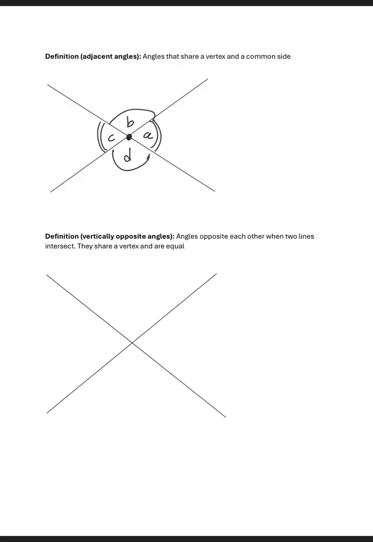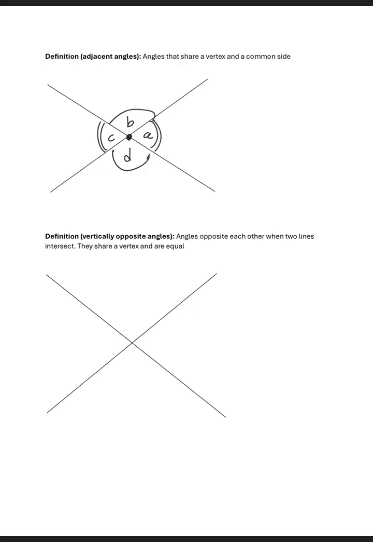Now, we need to identify pairs of adjacent angles, right? We need to identify pairs of adjacent angles. A and D are adjacent angles.